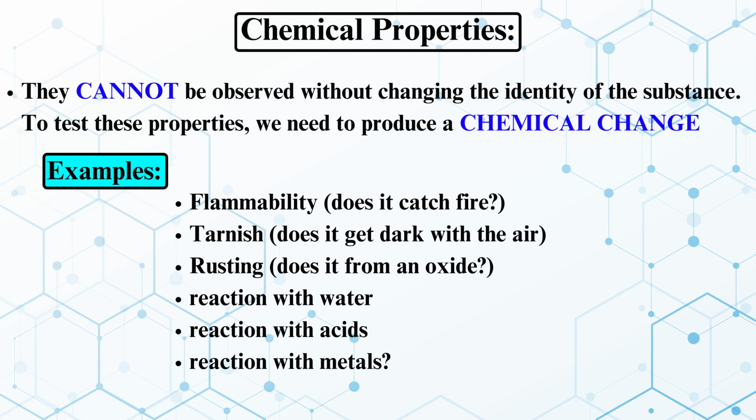Now we'll talk about the chemical properties. They cannot be observed without changing the identity of the substance. To test these properties, we need to produce a chemical change. Examples: flammability, does it catch fire. Tarnish, does it get dark with the air. Rusting, does it form an oxide. Reaction with water, reaction with acid, and reaction with metals.